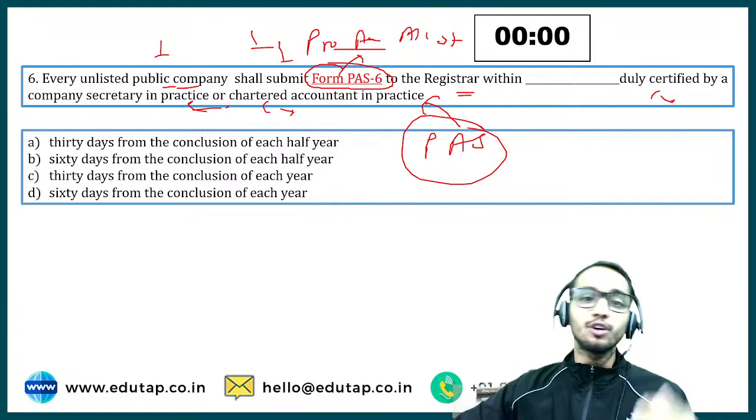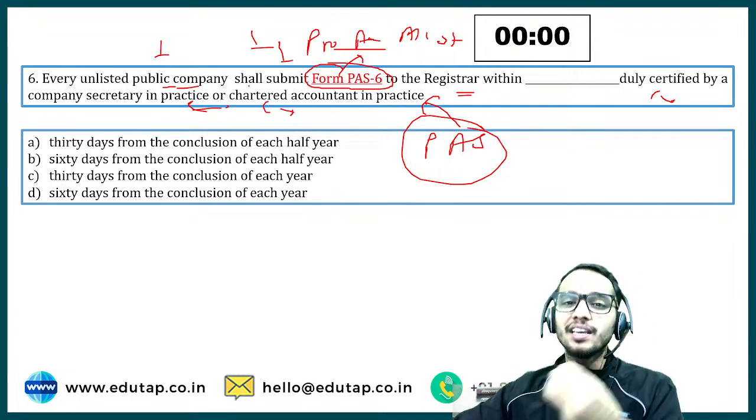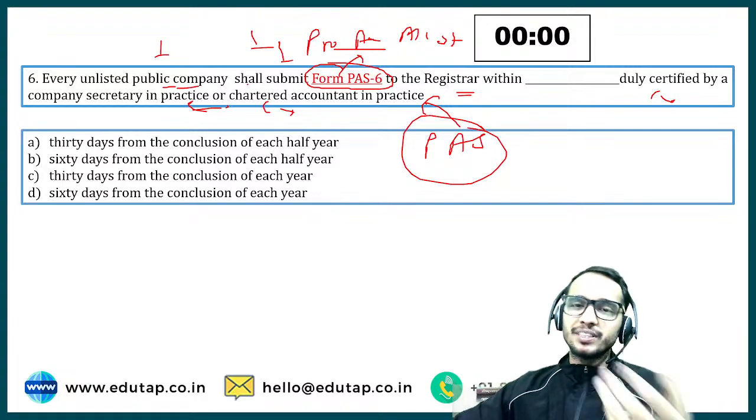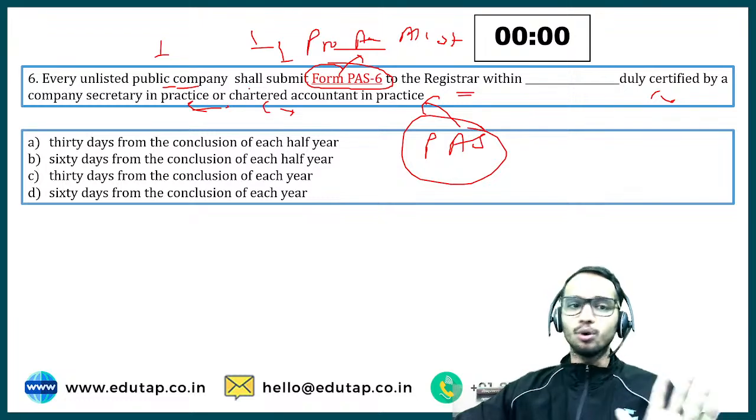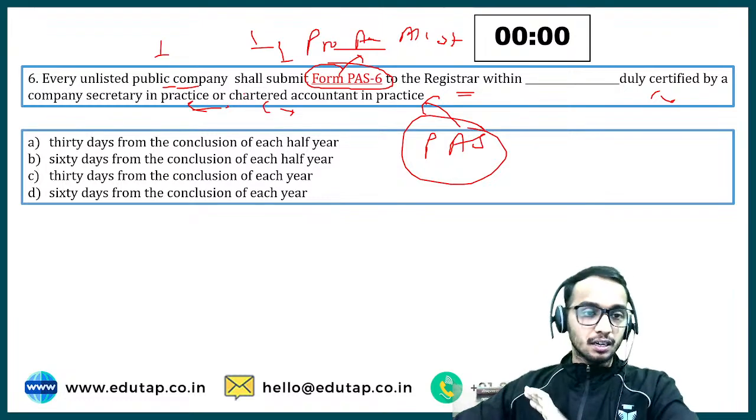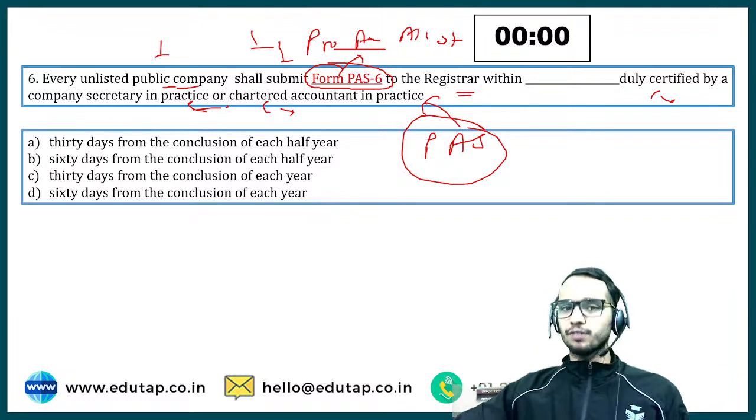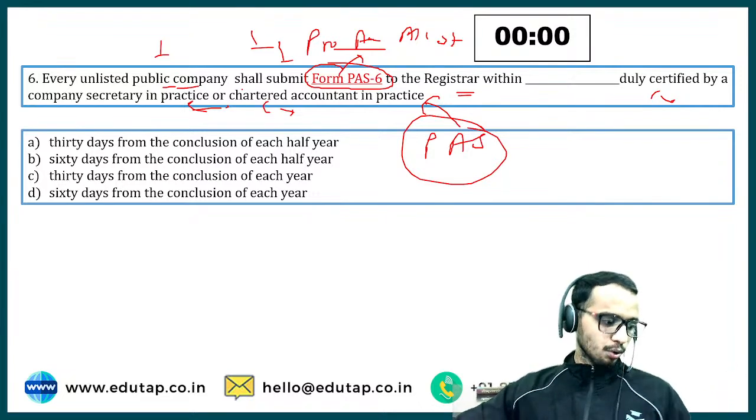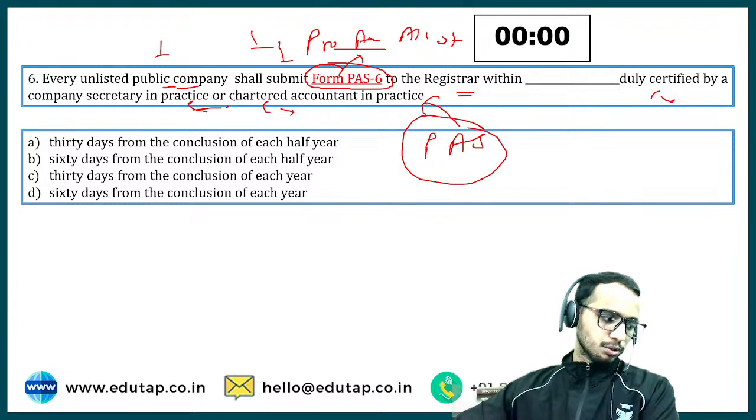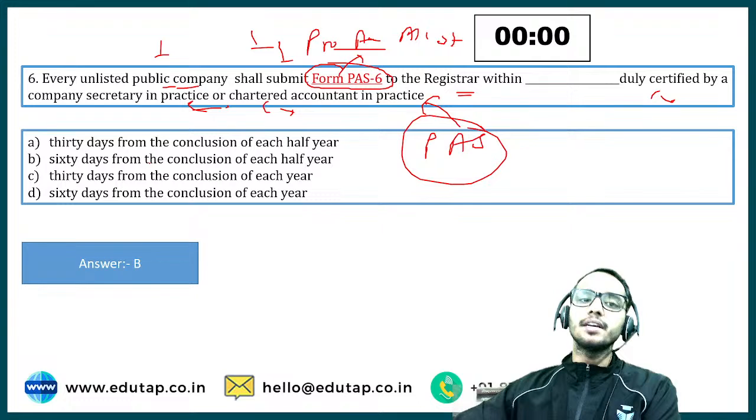First of all, you need to know what this PAS 6 form is. Basically it is the audit for share capital, right? We will talk about it, don't worry if you don't know about this. We will talk about this in detail. Let me check the chat section first to see who of you is correct. Okay, not everyone is correct, but some of you are. The answer is 60 days from the conclusion of each half year.